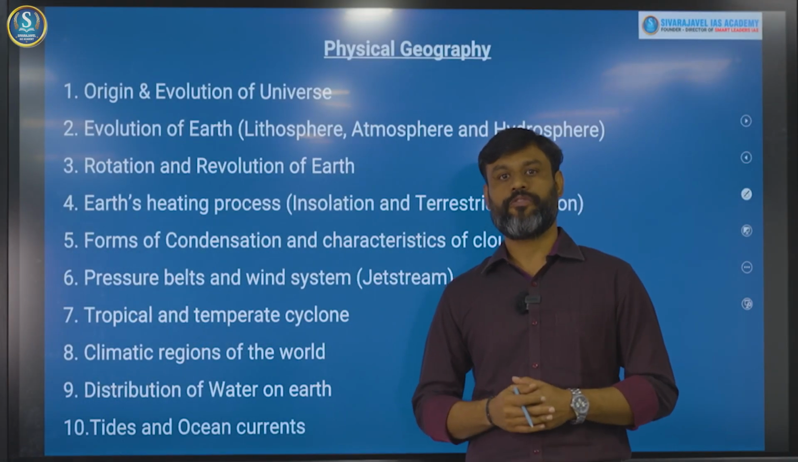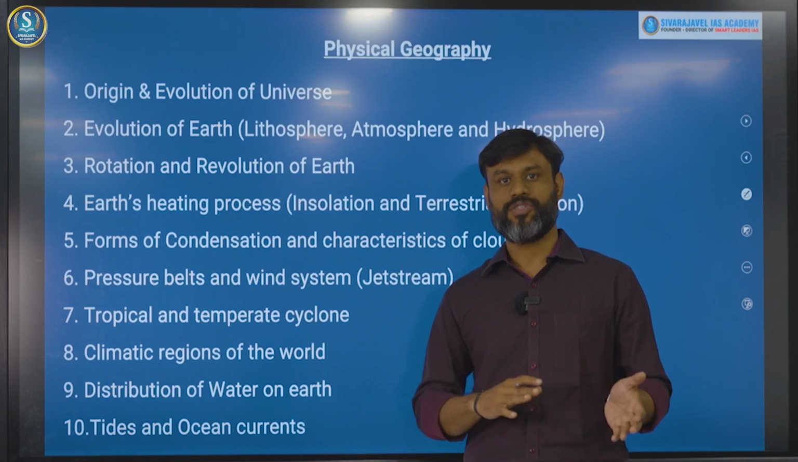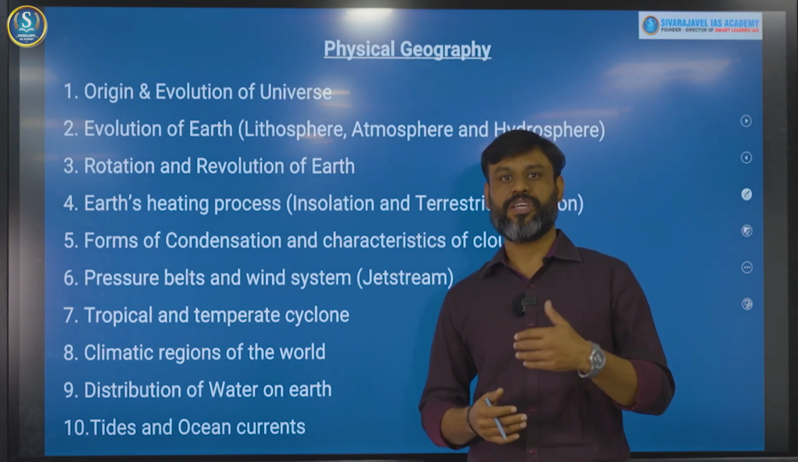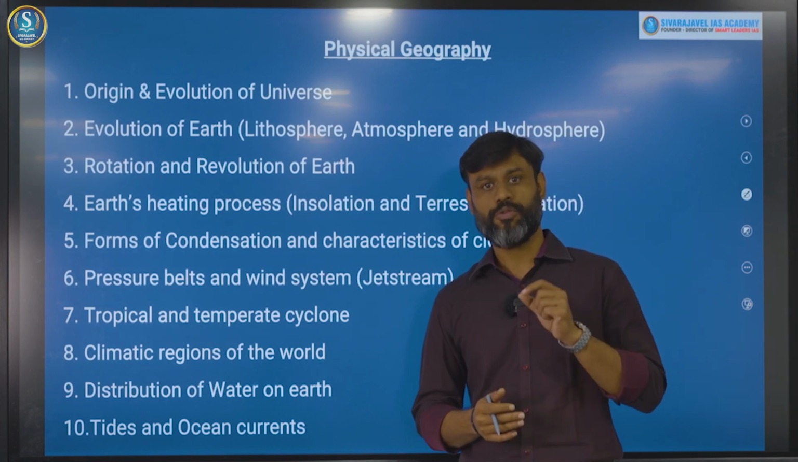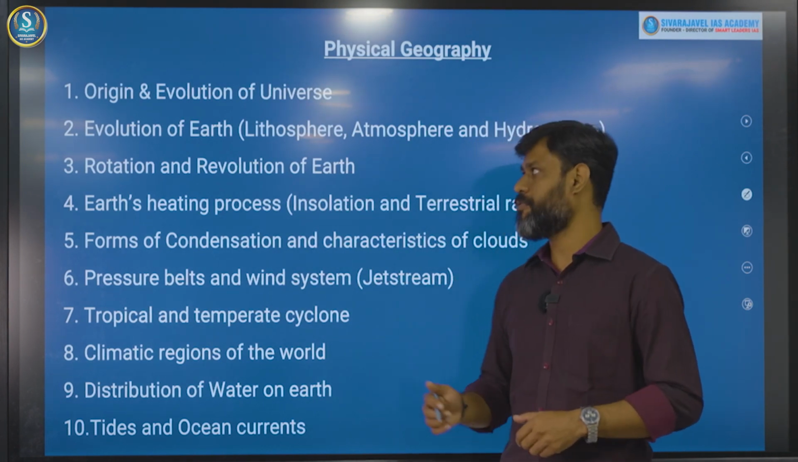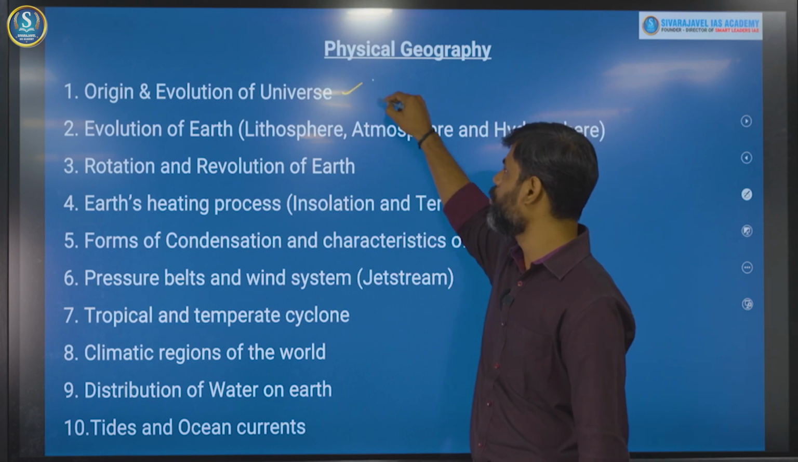We know that geography is divided into physical geography and Indian geography. In physical geography, these are the 10 important themes or topics which you need to specifically focus on, right? The first topic is origin and evolution of universe.